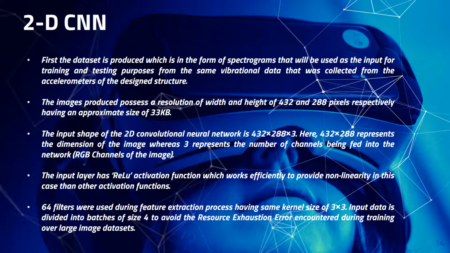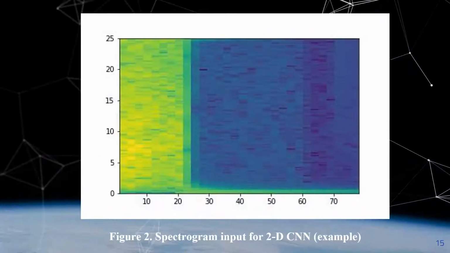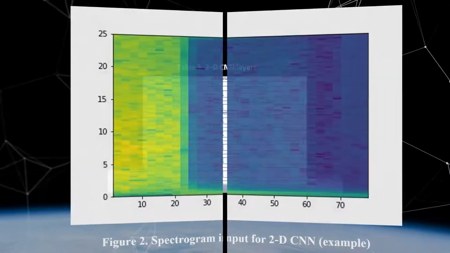Here, 432 times 288 represents the dimension of the image, whereas 3 represents the number of channels being fed into the network. The input layer has a ReLU activation function which works efficiently to provide nonlinearity. 64 filters were used during the feature extraction process with a kernel size of 3 times 3. Input data is divided into batches of size 4 to avoid the resource exhaustion error encountered during training over large image datasets. Spectrogram input for 2D CNN.